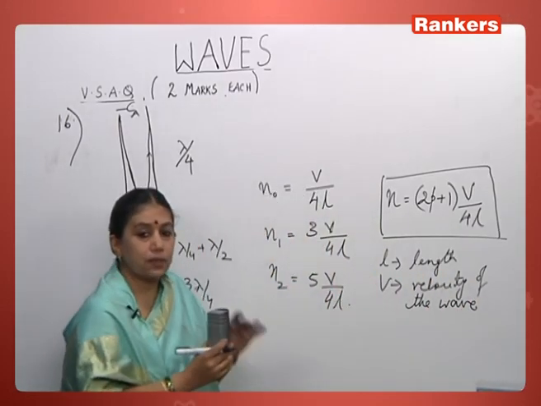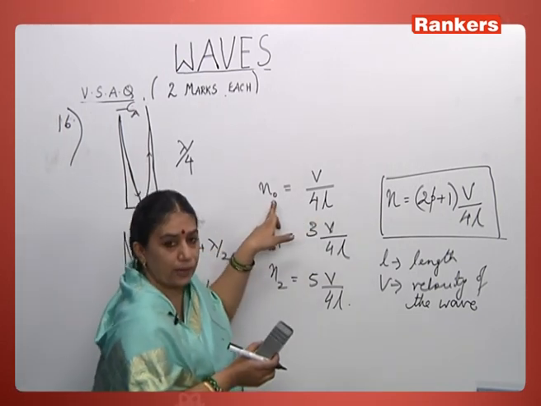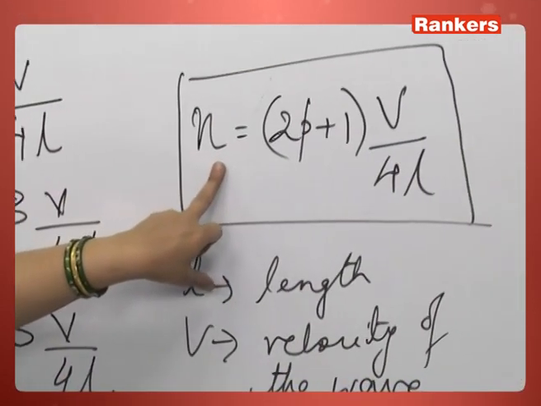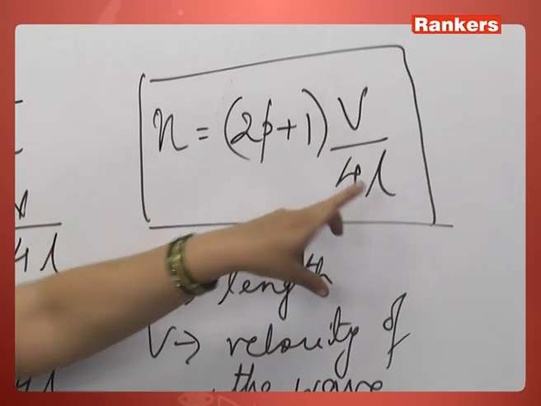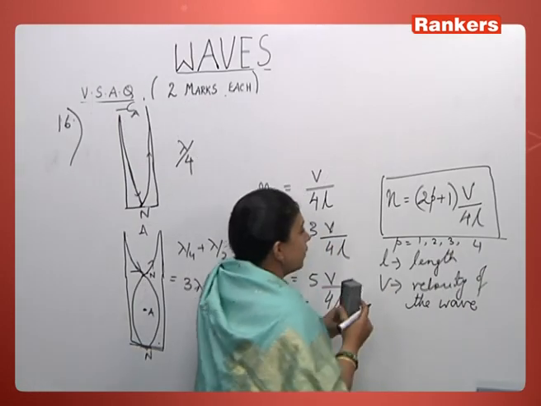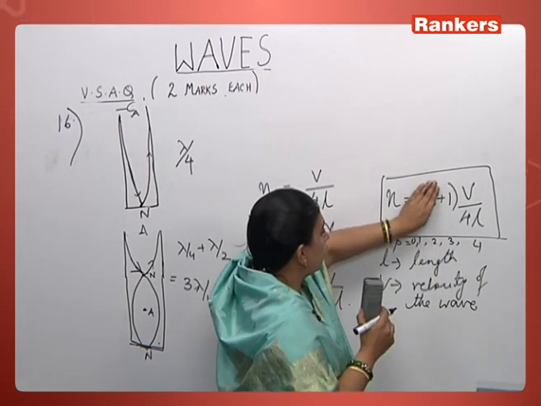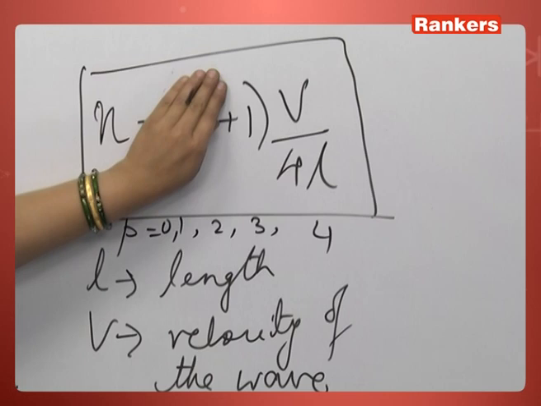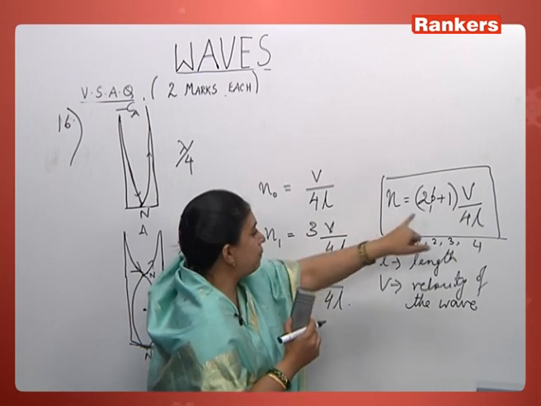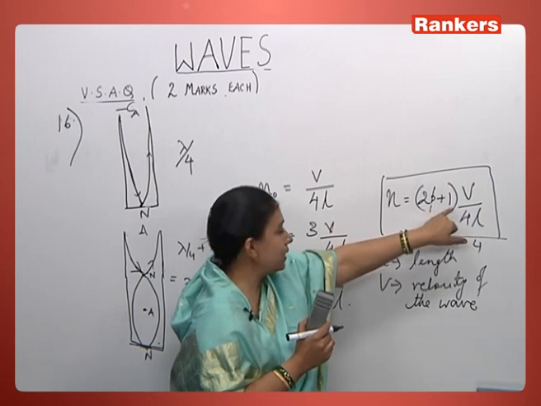For this answer, what you are supposed to write is: in a closed pipe, the fundamental frequency is V by 4L and the higher order frequencies are N equal to (2P plus 1) V by 4L, where P ranges from 1, 2, 3, 4, etc. When I put P as 0, you get V by 4L, that is N naught, the fundamental frequency. When P is 1, you get 2 plus 1, 3. And when P is 2, how much do you get? 2 into 2, 4 plus 1, 5.